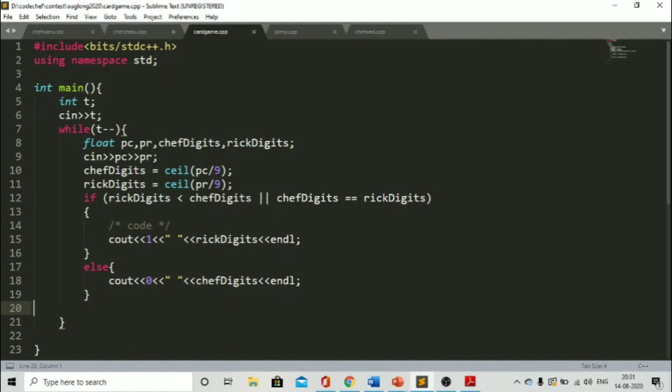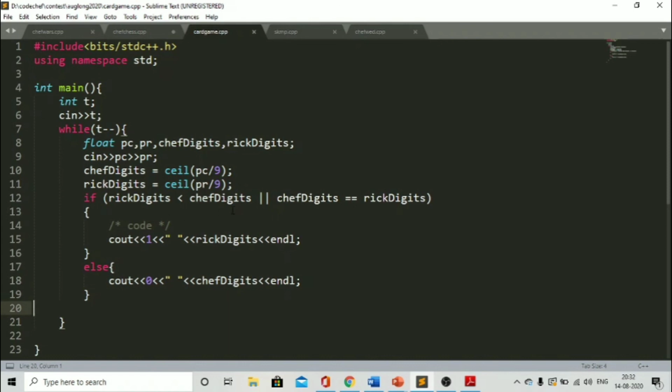Now we just have to use if else statements. If the Rick digits is less than chef digits, this means that Rick requires the minimum number of digits to generate an integer. Rick will be the winner, so we will print 1 and then a space, and after that the number of digits Rick required. Also there is another condition: when chef digits is equal to Rick digits, then also Rick will win, because in the problem statement they have mentioned that if the digits of Chef and Rick are equal, then Rick wins the game.